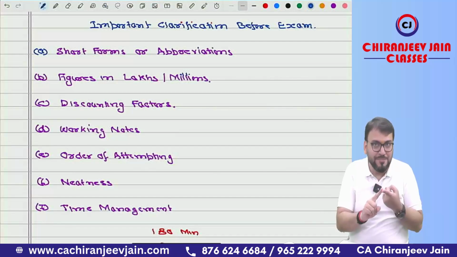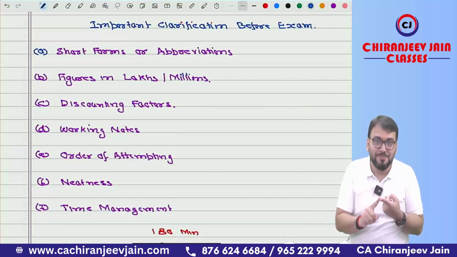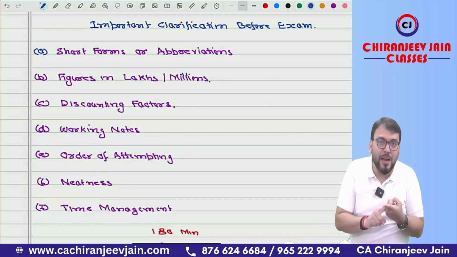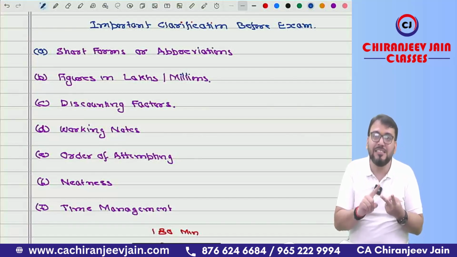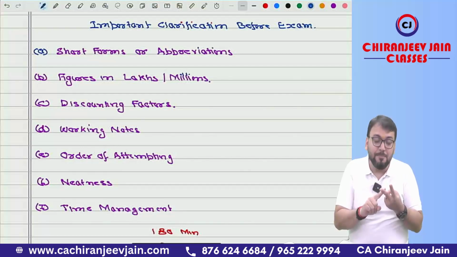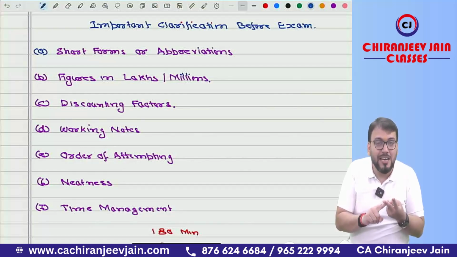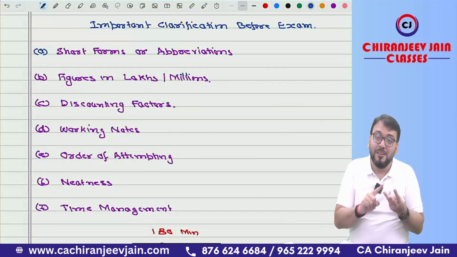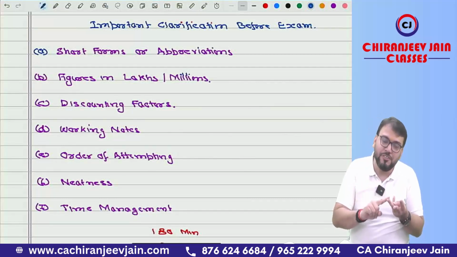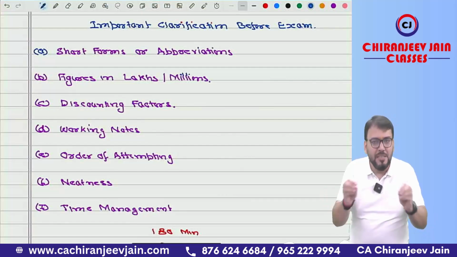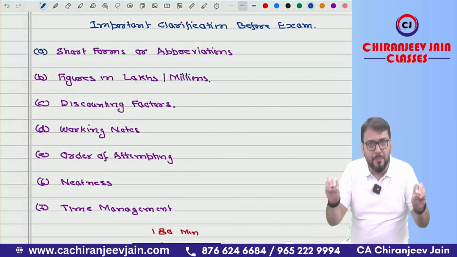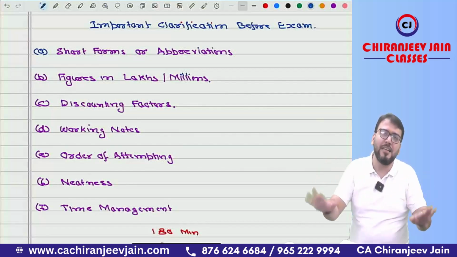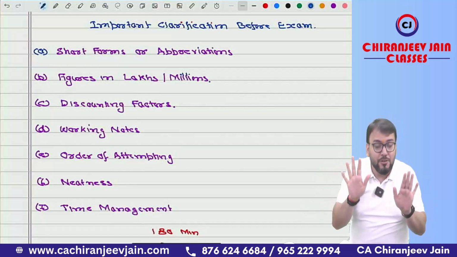For example, PPE, property, plant and equipment; SBP, share based payment; SAR, stock appreciation right; EPS, earning per share; FVTOCI, fair value through other comprehensive income; FVTPL, fair value through P&L; FVLCS, fair value less cost to sell, and so on. Means any short form, any abbreviation which is standard, which is known to everyone, which is used by ICAI in their study material, can be used in your exam.